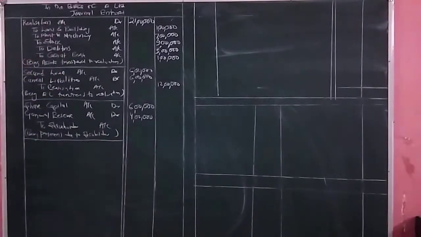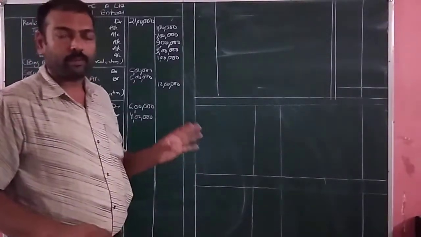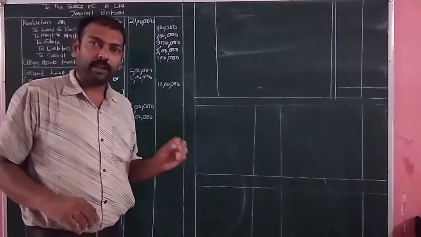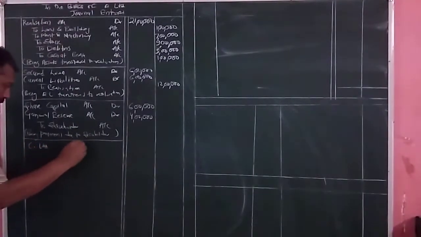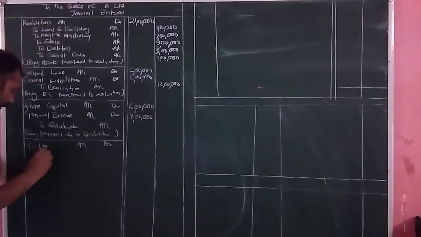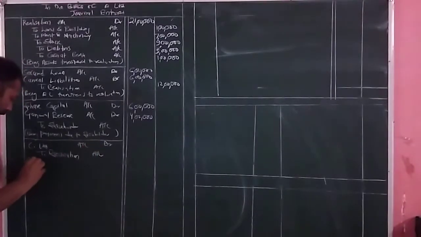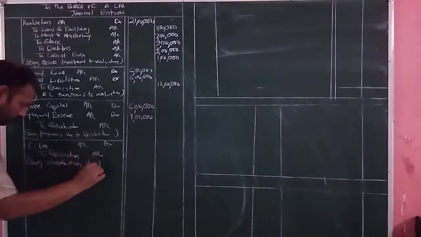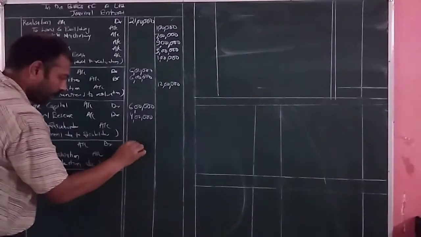Next entry will be the due of purchase consideration. The consideration amount we had calculated was equal to how much? 9 lakh rupees, and it will be due from the transferee company, that is C Limited. So the entry will be C Limited account debit to realization account being consideration due. The amount of consideration is equal to how much? 9 lakh rupees.